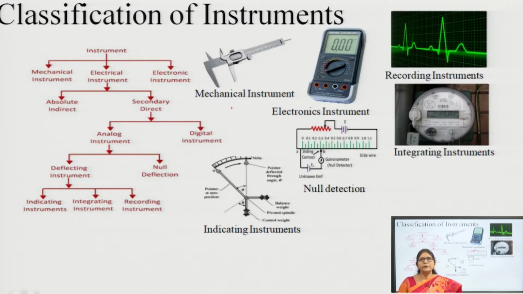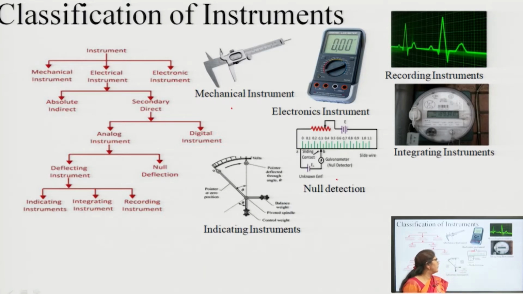Electrical instruments are again classified into 2 categories, one is absolute instrument and the second is secondary instrument. Absolute instruments are basically used to measure absolute values like mass, length, etc. And secondary instruments are used to measure voltage, current or other quantities. Again we can divide these into 2 parts, one is analog instrument and the other is null detector. So, the null detector circuit is here.